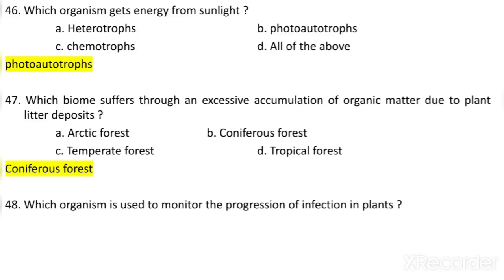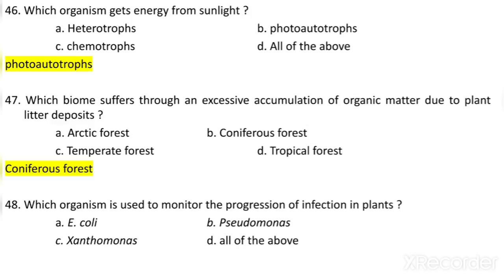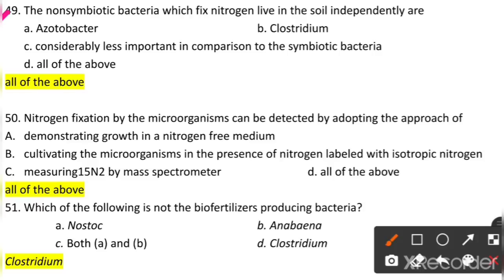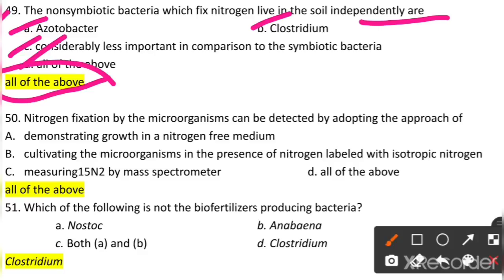Which organism is used to monitor the progression of infection in plants? E. coli, Pseudomonas, Xanthomonas, or all of the above? Whatever the infection going on in plants, to monitor the progression of that infection, Xanthomonas is used. 49. The non-symbiotic bacteria which fix nitrogen living in the soil independently are Azotobacter, Clostridium, considerably less important in composition to the symbiotic bacteria, or all of the above. So all of the above is the answer.